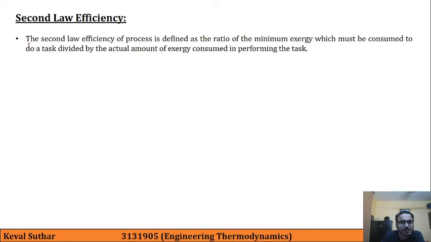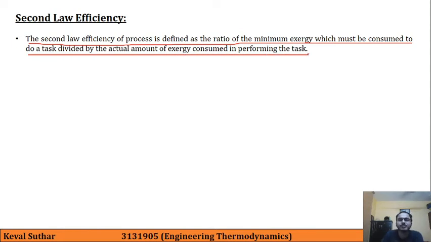The second law efficiency of a process is defined as the ratio of minimum energy which must be consumed to do a task divided by actual amount of exergy consumed in performing the task.